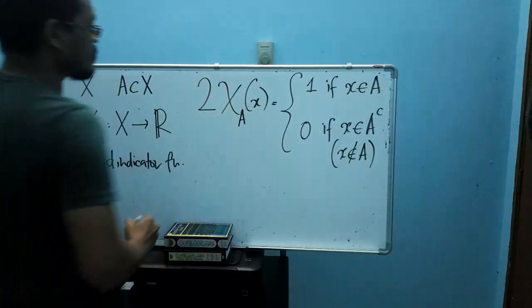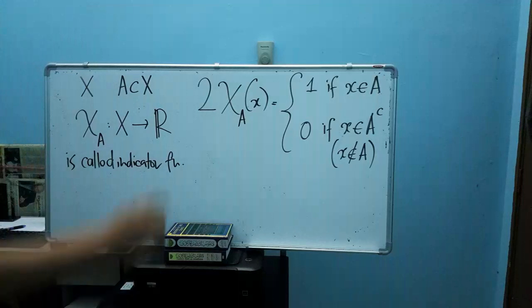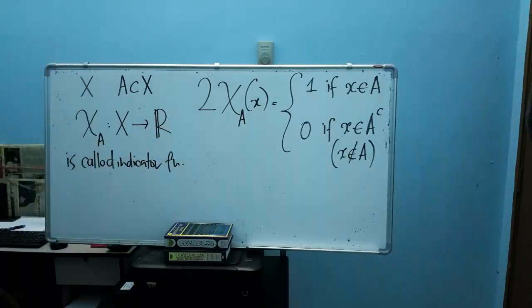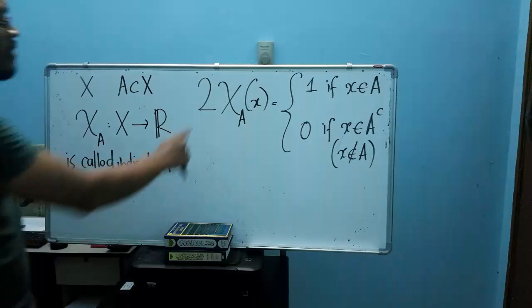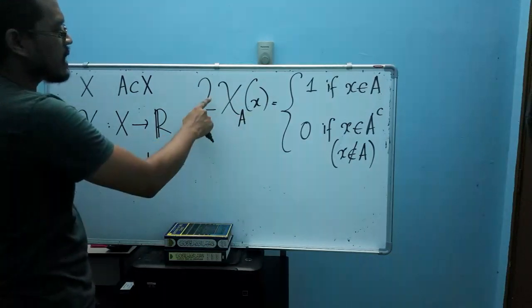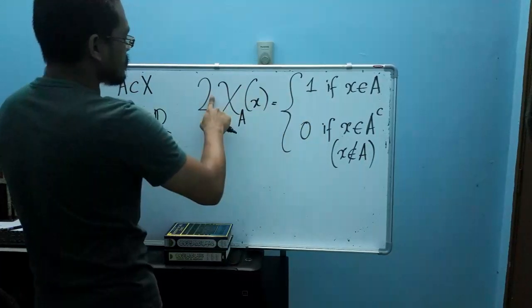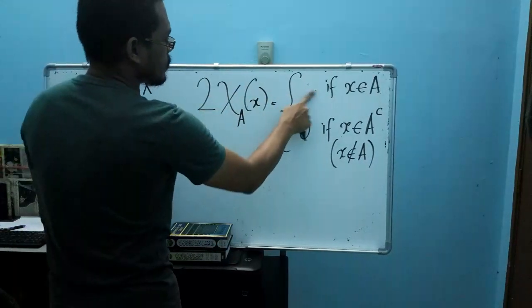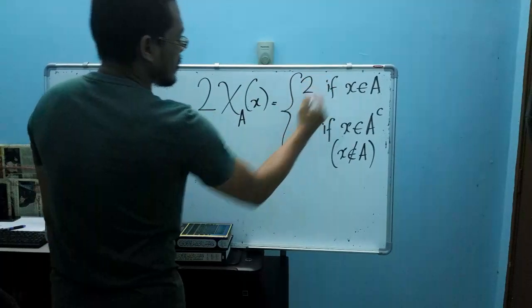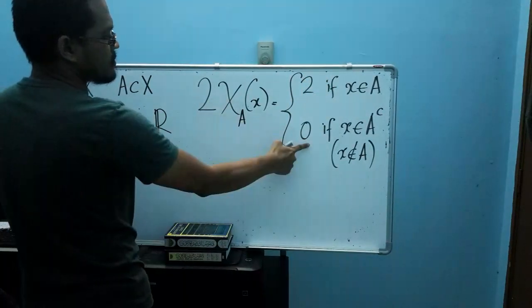For example, I will times this function by 2. What is the meaning of 2 times this function? Since we have two values here, 1 and 0, the 1 times 2 gives 2, and 0 times 2 gives 0.